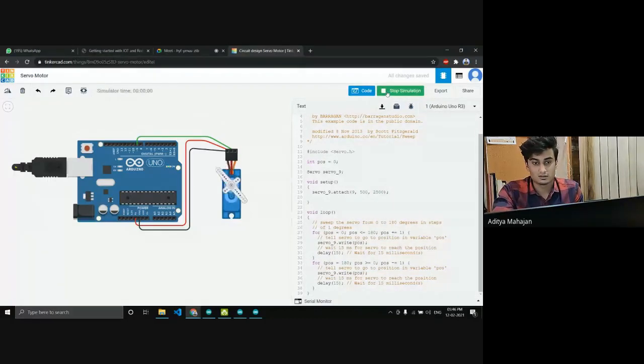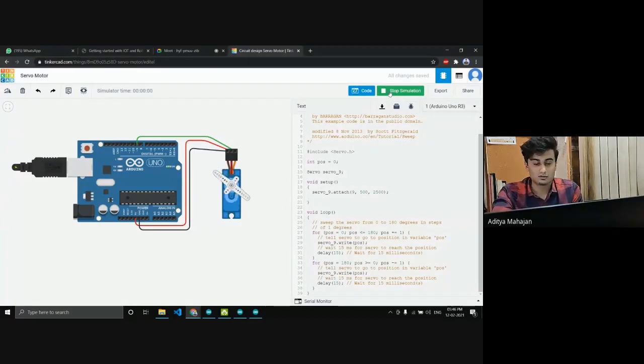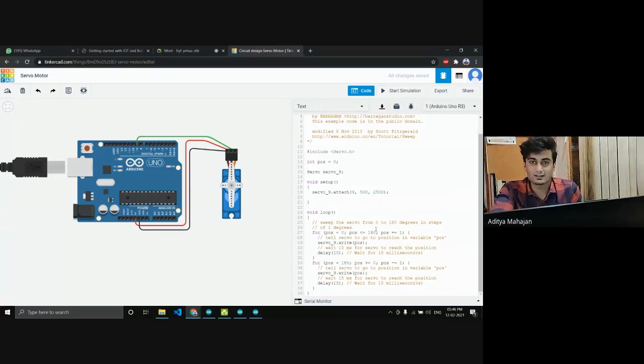Start simulation. Yeah. So let's say I want to make it faster. It's moving pretty slowly right now. Yeah, we can agree this is pretty slow. So what do you think I should change to make it move faster? What part of the code should I change? Just take a wild guess. What do you feel?